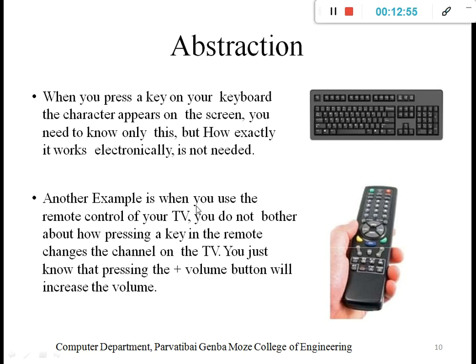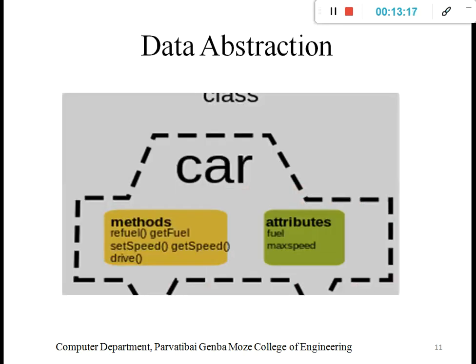Another example, whenever we use the TV, we use the remote, but the remote contains particular ICs which handle all the functionality. We don't know how exactly it works, but we can directly use the remote. That is one type of abstraction of information. Then data abstraction: a simple car contains different types of operations and attributes or data. That is again a representation of data abstraction.